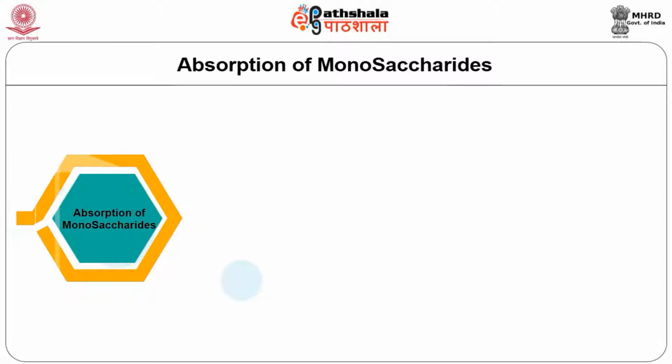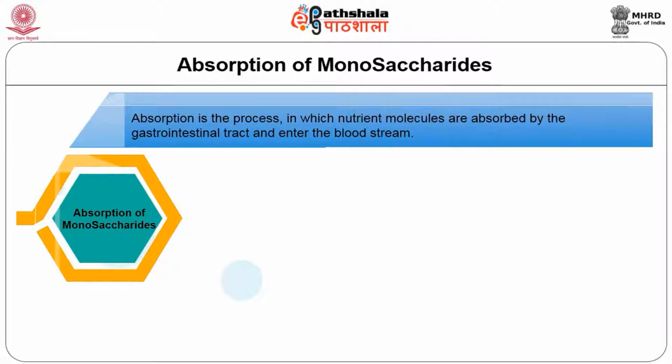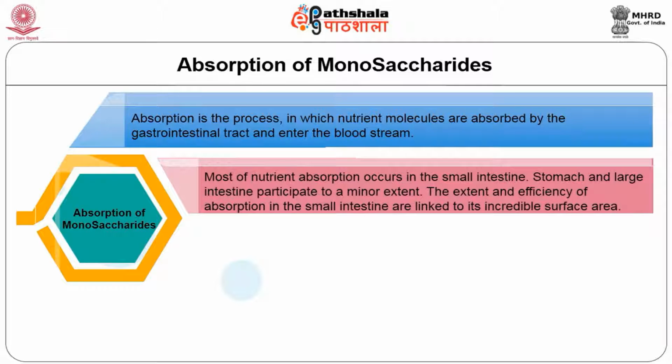Now we will see the absorption of monosaccharides. Absorption is the process in which nutrient molecules are absorbed by the gastrointestinal tract and enter the bloodstream. Most of the nutrient absorption occurs in the small intestine. The stomach and large intestine participate to a minor extent.